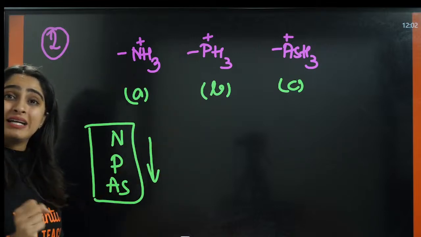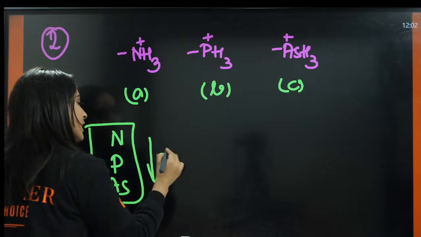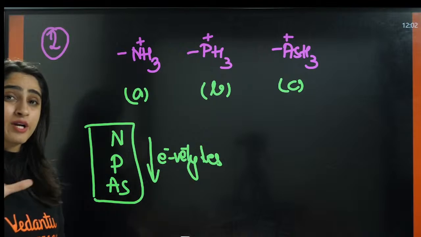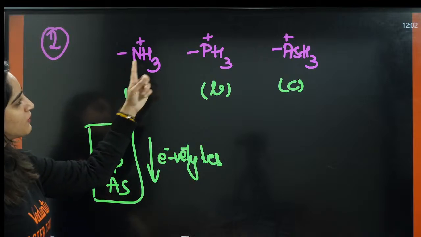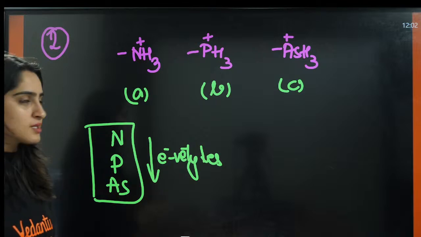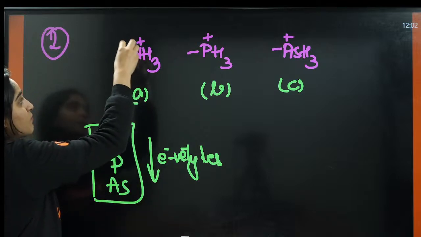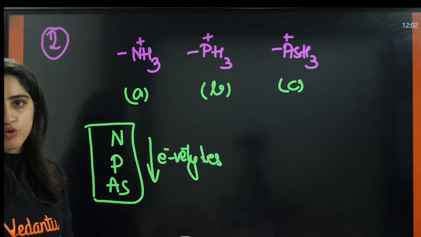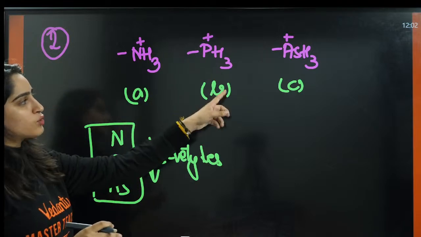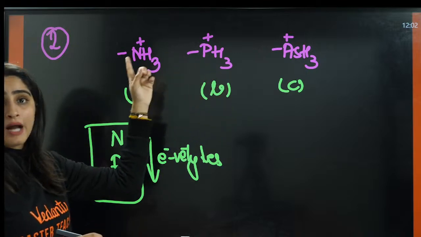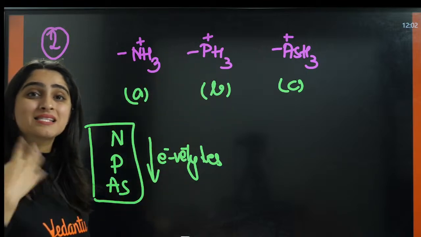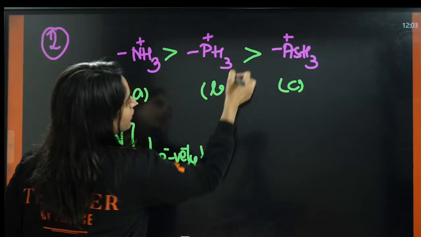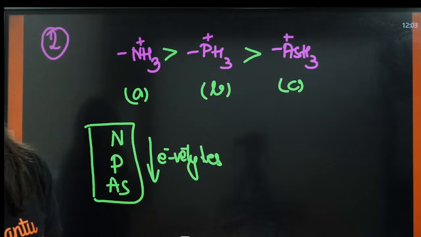So what is the electronegativity difference between N, P and As? Nitrogen is the most electronegative, so it pulls the maximum electrons. Phosphorus is less electronegative, so as compared to nitrogen, phosphorus will pull electrons with less efficiency. So the order is ABC.